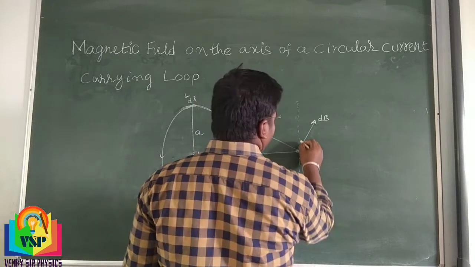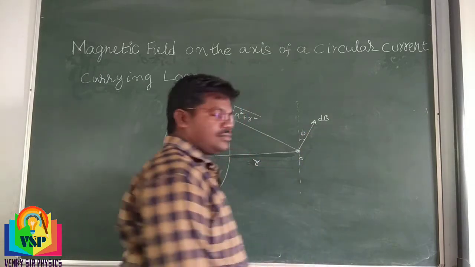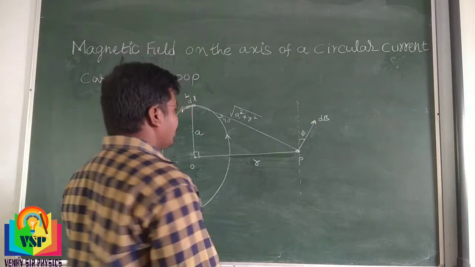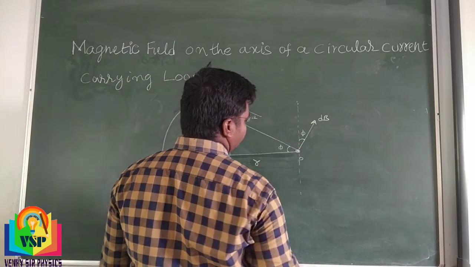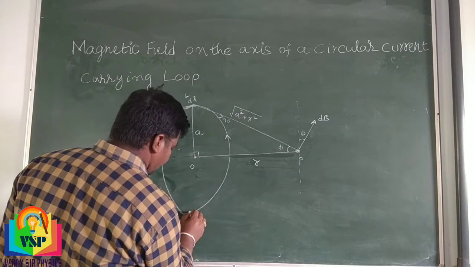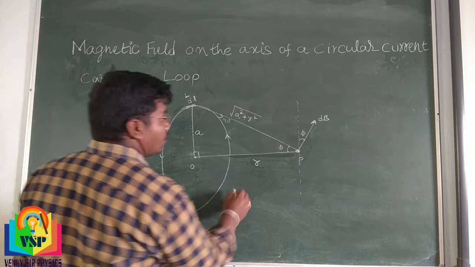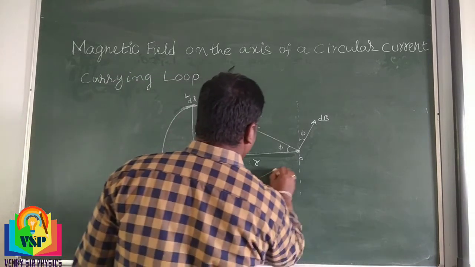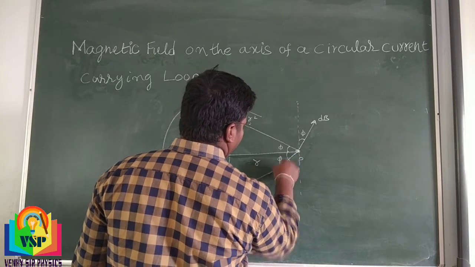So we consider a straight line which is parallel to the radius of the circle. Here we can observe some angle, that is phi. Here, the same angle, we can get phi. Then we can take another line from M to P, and we get the same angle phi.